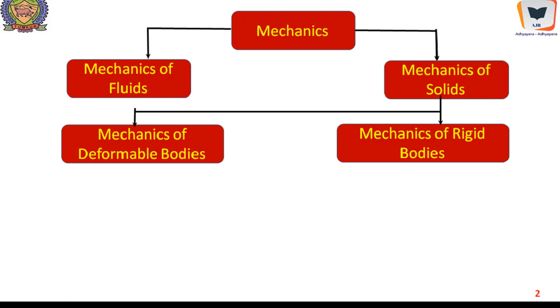As far as mechanics of rigid bodies is concerned, we just study the external effects of forces when a rigid body is subjected to many forces, and we are concerned about its equilibrium and the establishment of some of the internal forces in the connected systems or rigid body systems.